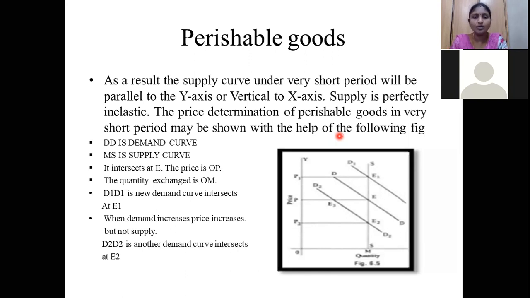That is the thing I want to convey from this graph. In the case of perishable goods, we are not able to change the supply of the goods. But if the demand for perishable goods is more, I can increase the price because I want to get that profit. So I can change the price based on the conditions. That is about perishable goods.